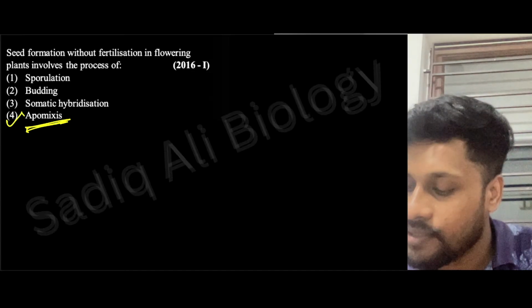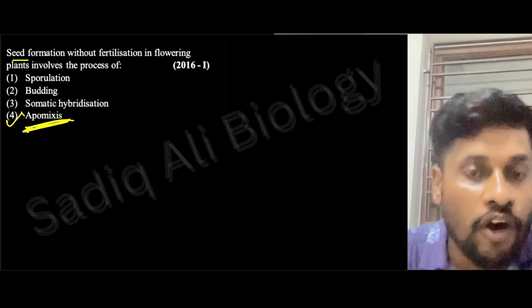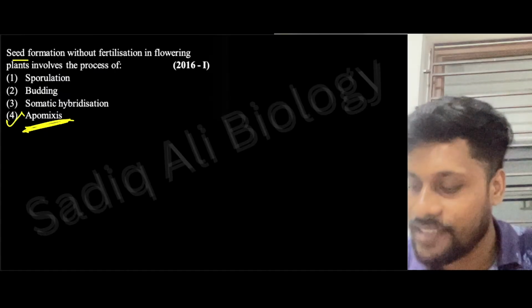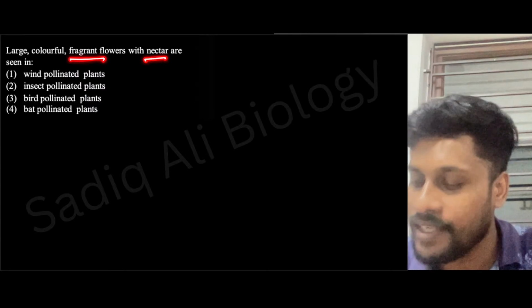Next. Seed formation without fertilization in flowering plants involves the process of: sporulation, budding, somatic hybridization, apomixis. What will be the answer here? Apomixis. Seed formation without fertilization is called apomixis. Fruit formation without fertilization is called parthenocarpy. Right? Yes.